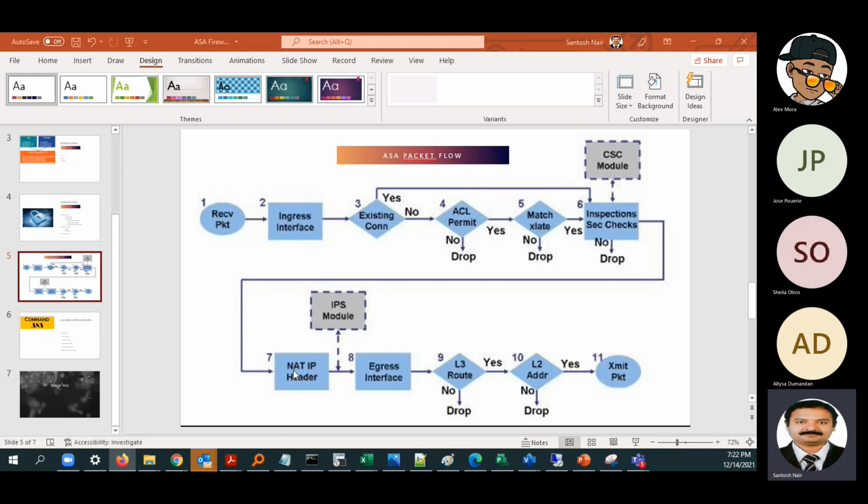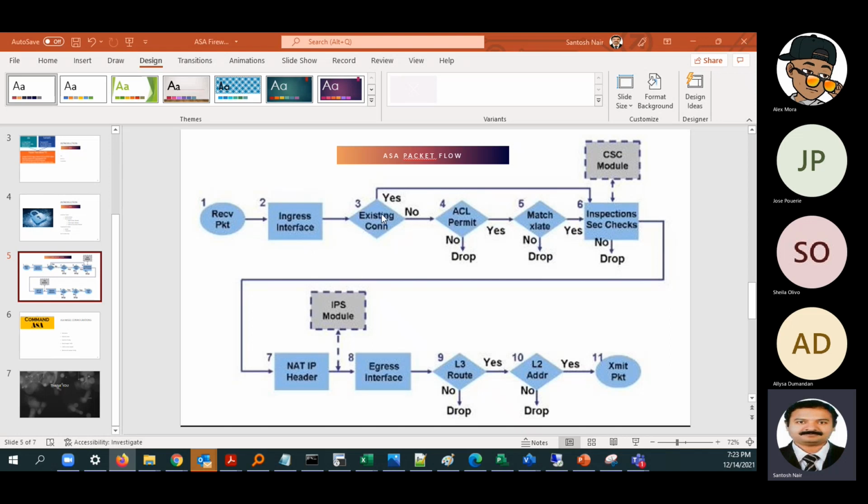This part is clear. Palo Alto is different. From firewall to firewall, it will be different. In FTD itself, it is different; in FTD we are also giving the public IP address. So in each security device, the packet flow might be a little bit different. This is the packet flow for the ASA firewall.